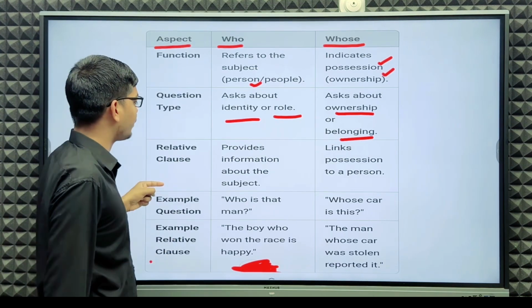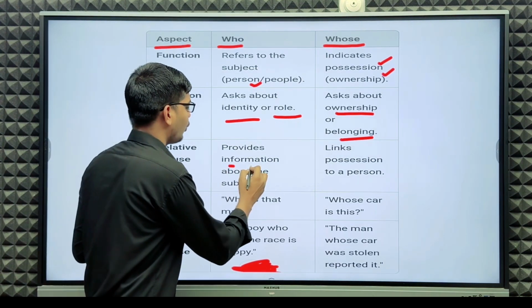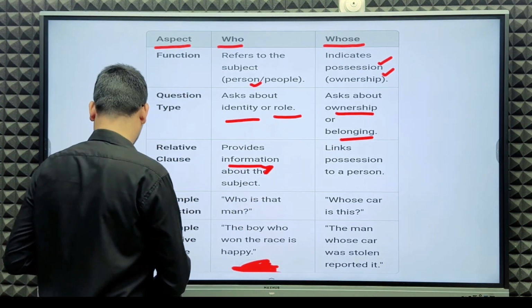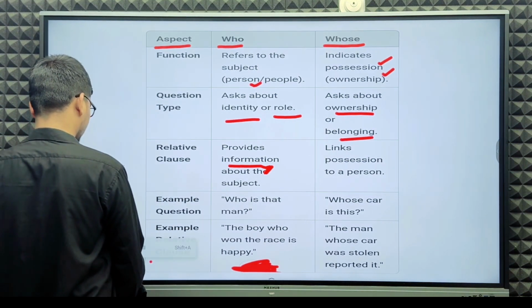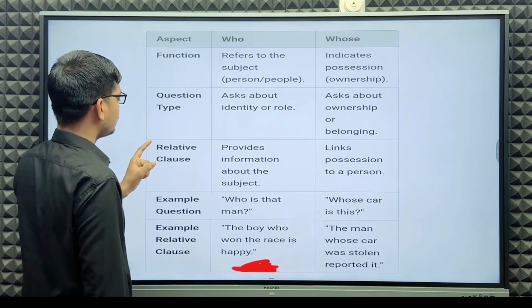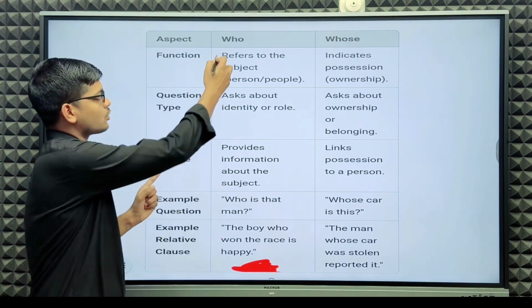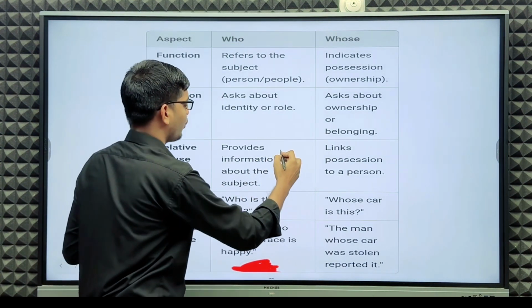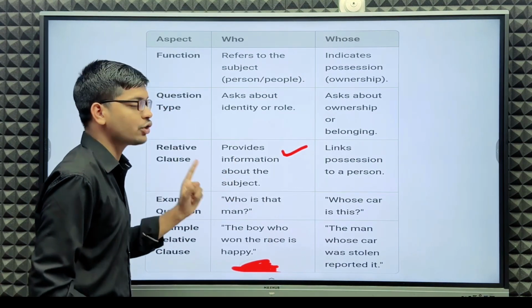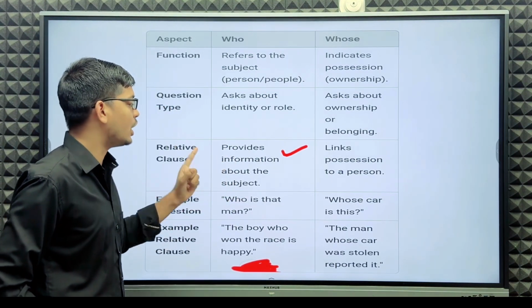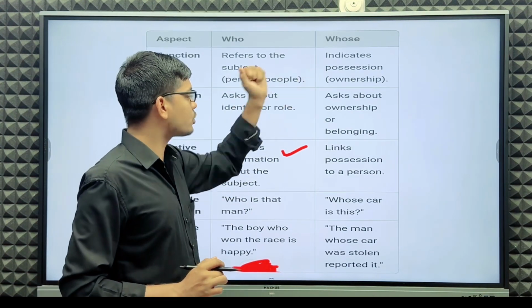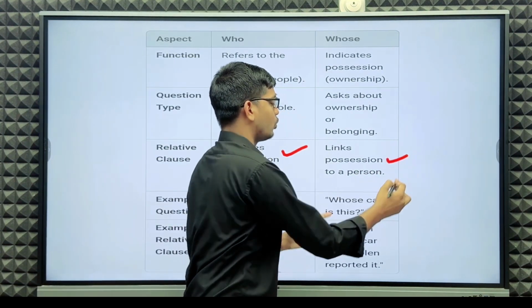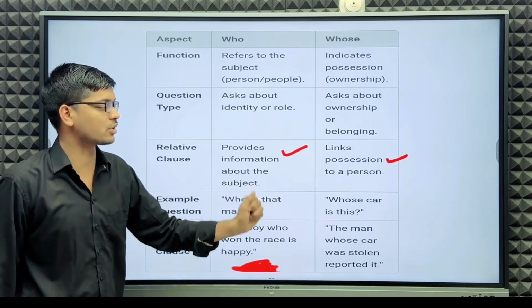Relative clause: who provides information about the subject. Who and whose link possession to a person.